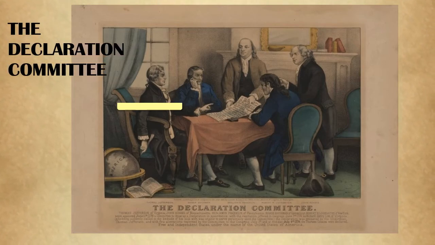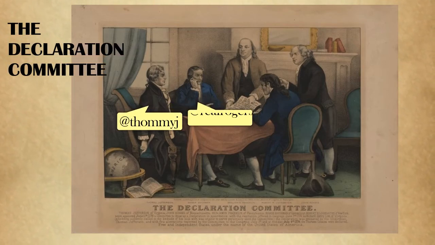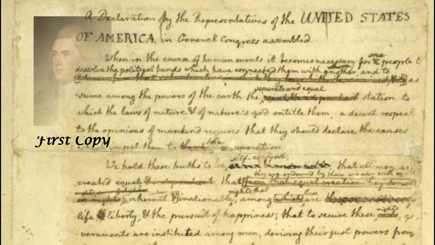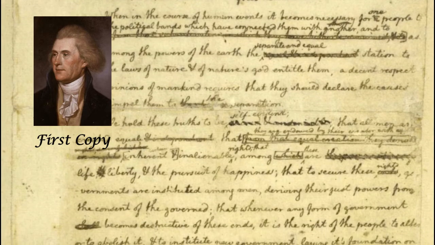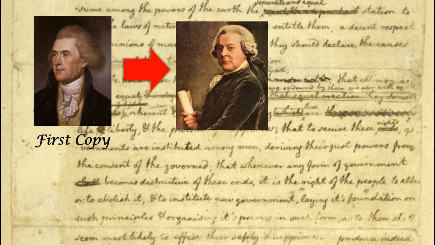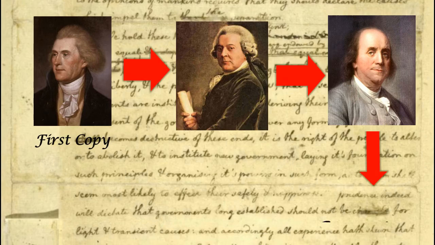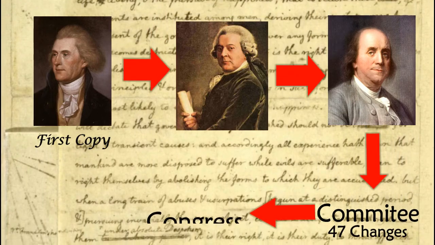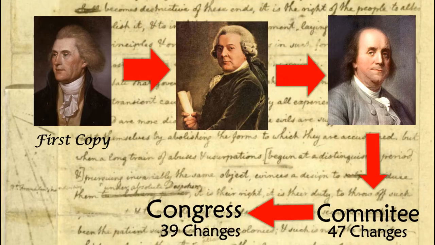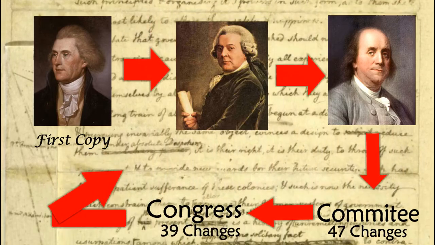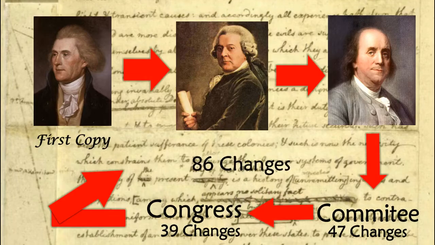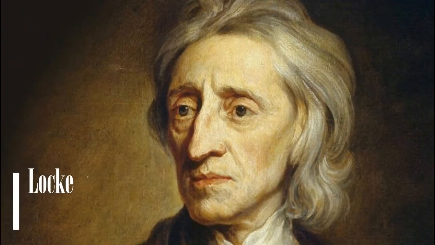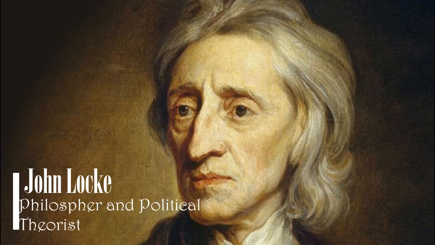The committee was composed of Thomas Jefferson, Roger Sherman, Benjamin Franklin, Robert R. Livingston, and John Adams. The committee appointed Thomas Jefferson to produce the first copy of the document. He turned it over to Adams, and then Franklin, and then to the other remaining members of the committee. This group then made 47 changes to the Declaration before turning it into Congress. Congress then made 39 more revisions after the initial 47, so in the end the draft in comparison to the final had 86 changes.